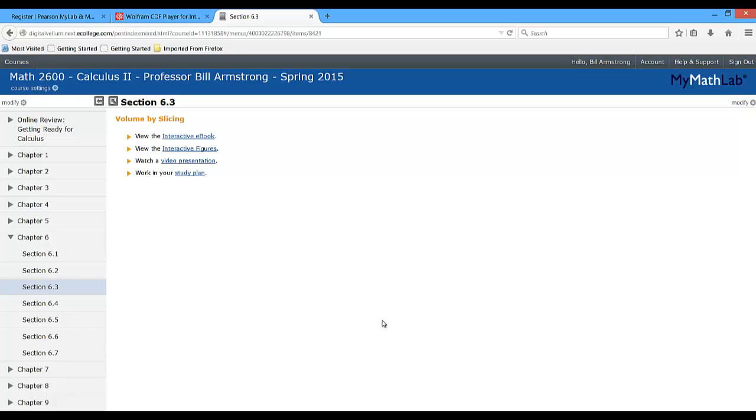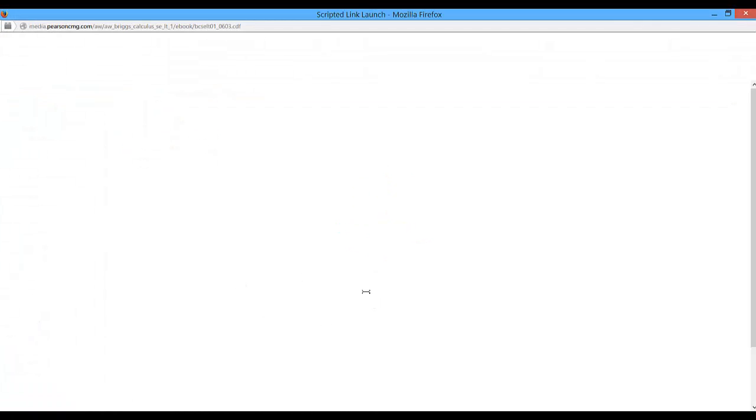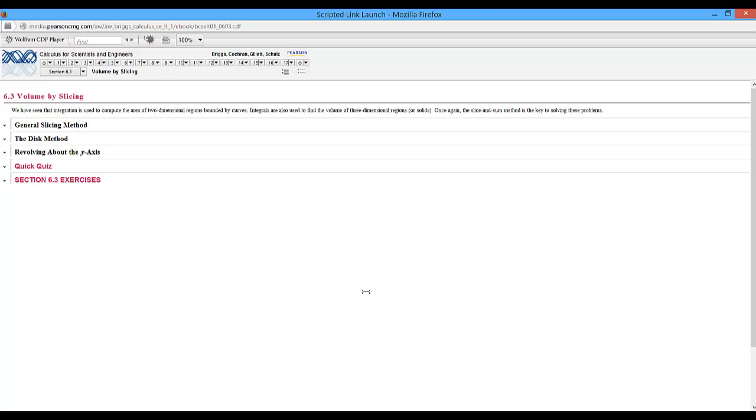All right. Okay, whatever. This is the book. This is what you will need, so you're going to need that download so you can view the book. It's a little different than a typical e-text in that you have to open up stuff to kind of read through the e-text, and the e-text looks very similar to the actual textbook. So for example, we have done the disk method now.